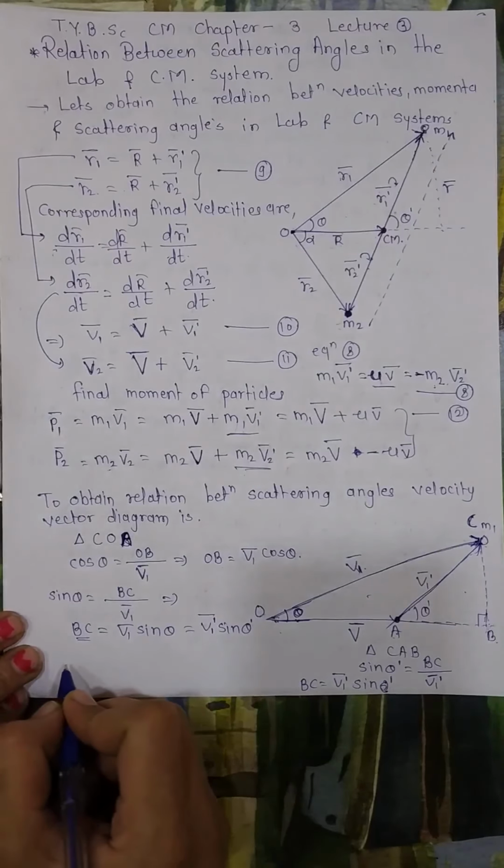If you observe triangle CAB, again what will be cos theta dash?